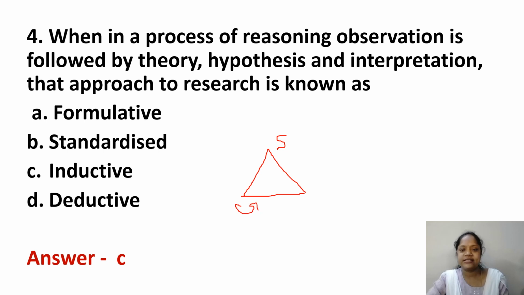So it's general, from specific to general. Keep doing this triangle.